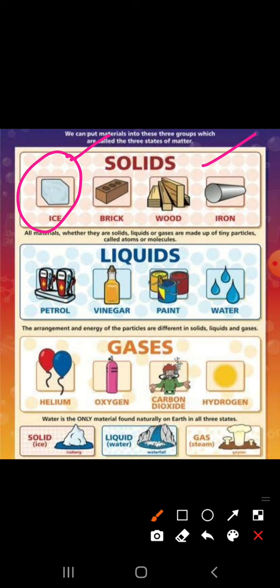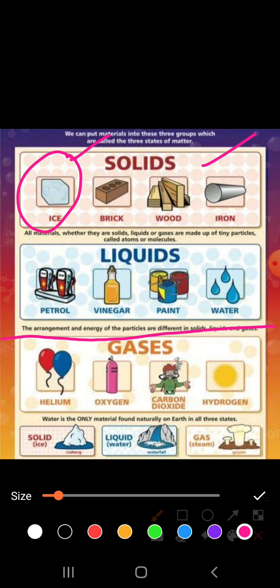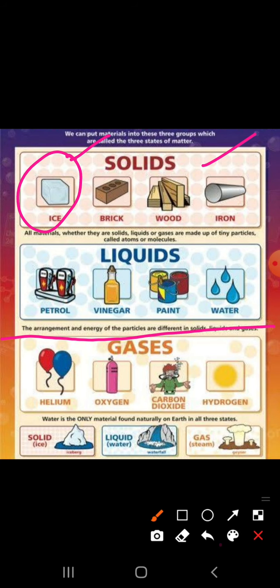So the arrangement and energy of the particles are different in solids, liquids, and gases. So solid, liquids, and gases are different, you can say states of matter. So the arrangement and energy of the particles are also different. Now all materials, whether they are solid, liquid, or gases, are made up of very tiny particles called atoms and molecules, as I told you before.